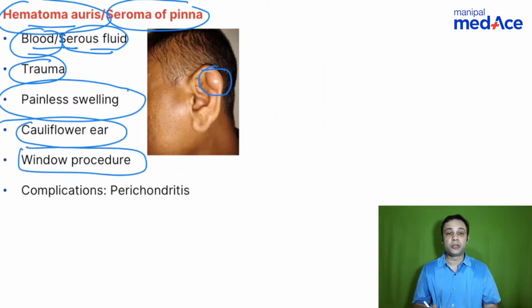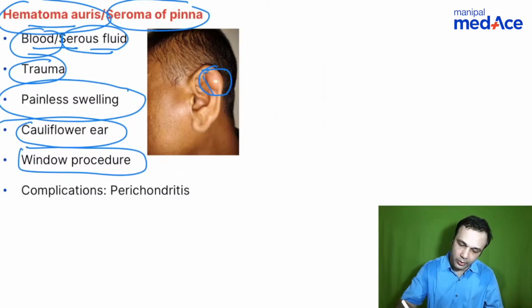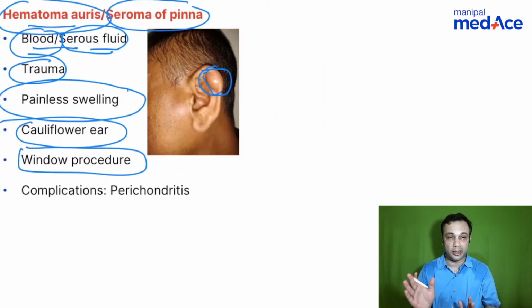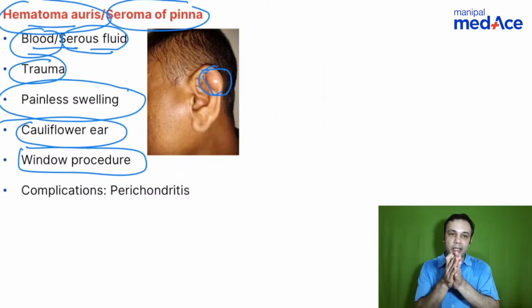You do a window procedure. Okay, you can create a window in the cartilage here. You can do it from the front or the lateral aspect, or you can do it from the medial aspect. Create a window, drain out all the serous fluid, and then put a tight pressure bandage, it usually resolves.